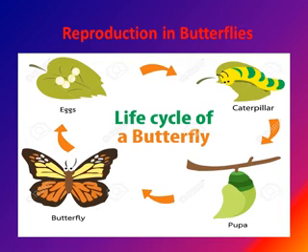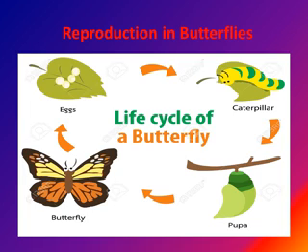Now we will consider the example of reproduction in a butterfly. The female butterfly lays hundreds of eggs on the underside of the leaves of a plant. After a week, small larvae called caterpillars come out, and they feed on leaves. When they have reached full size, each caterpillar moves to dry, sheltered places. It produces a fine thread and forms a shell called a cocoon around its body.